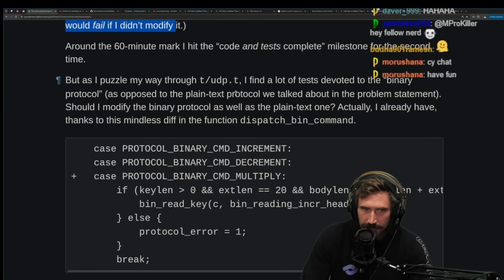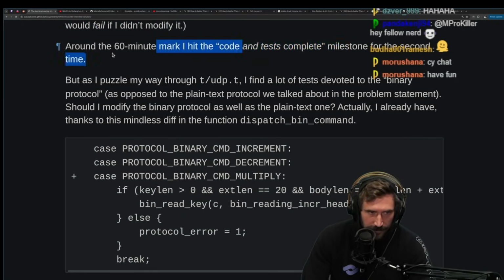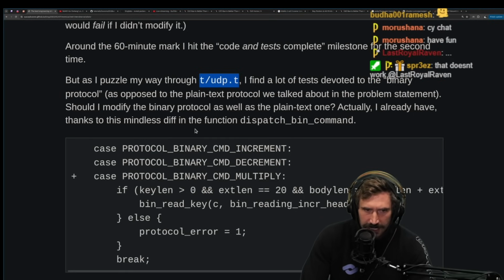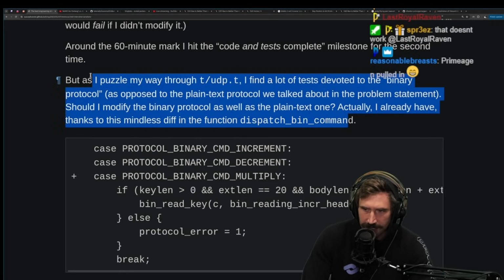And then around the 60-minute mark, I hit the code and test pass milestone for the second time. But as I puzzle my way through UDP t, I find lots of tests devoted to the binary protocol, as opposed to the plain text protocol we talked about in the problem statement. Should I modify the binary protocol as well as the plain text one? Actually, I have already, thanks to the mindless diff in the function dispatch bin command.